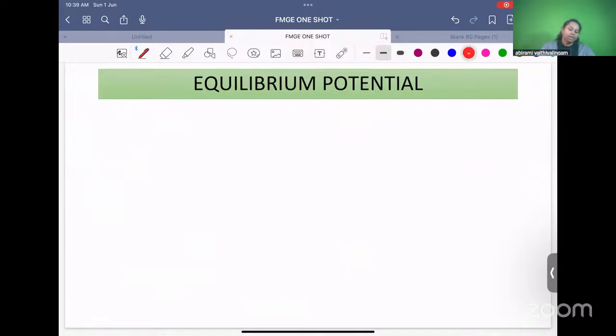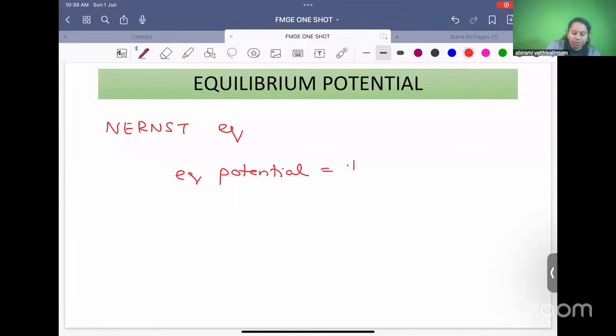It's over to equilibrium potential. How would you calculate equilibrium potential? By the Nernst equation. What is the Nernst equilibrium? The equilibrium potential of any ion is equal to plus or minus 61 into log of C1 by C2. C1 and C2 are the concentration of the substance in one compartment divided by the other compartment.